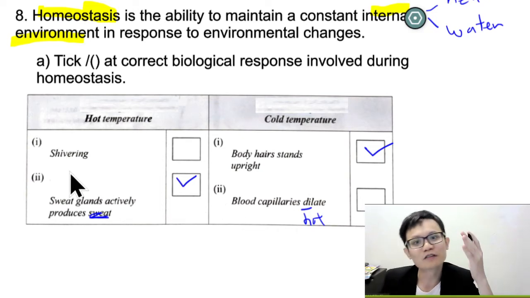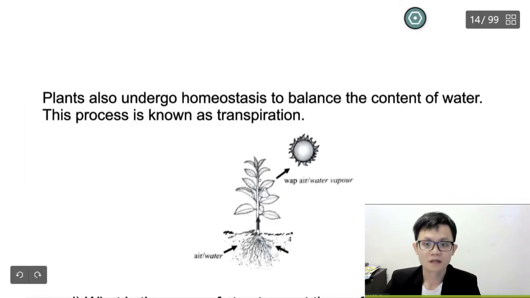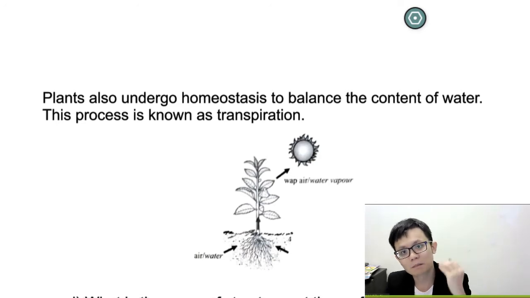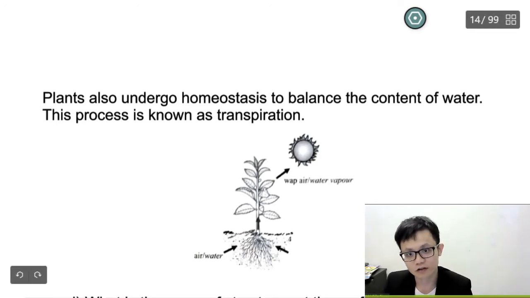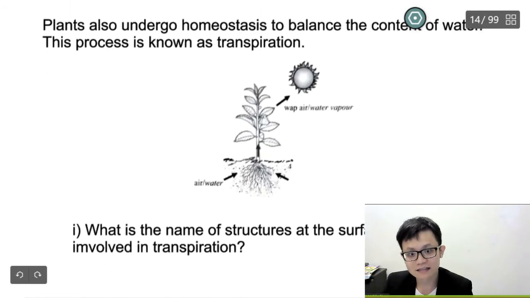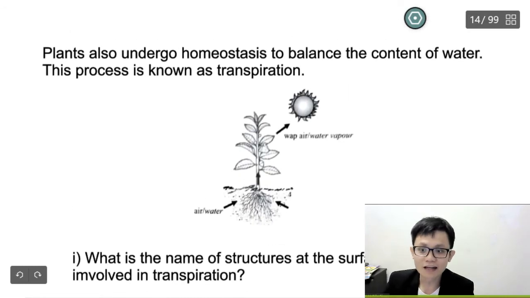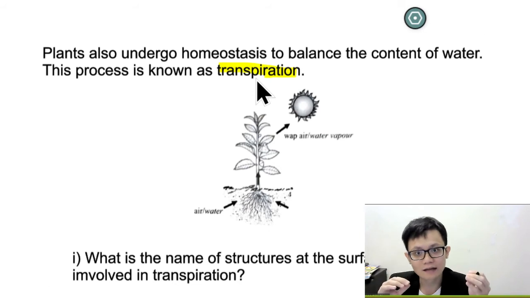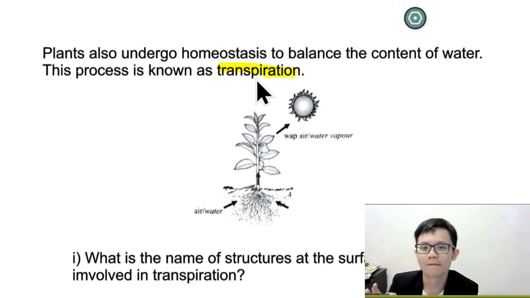So let's move on to the next question. Plants also undergo homeostasis, correct or not? Because plants also want to maintain the content of water. The process is known as transpiration. So when we read this one, at least we need to know what transpiration is. Transpiration is the process of a plant losing water in the form of water vapor from the stomata of the leaf.